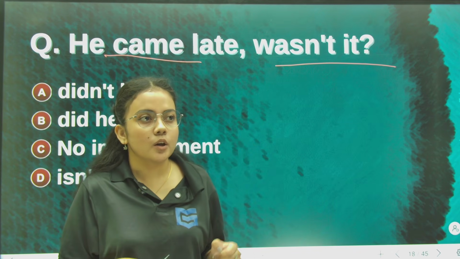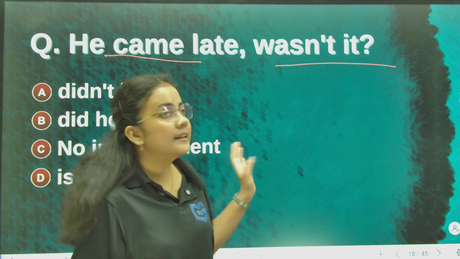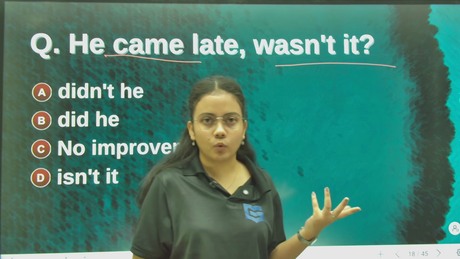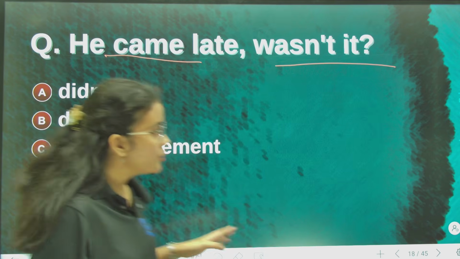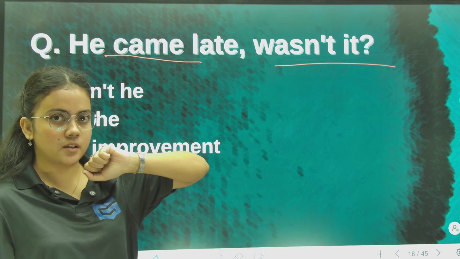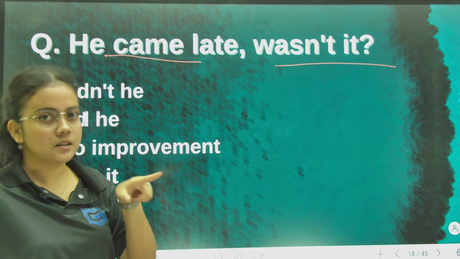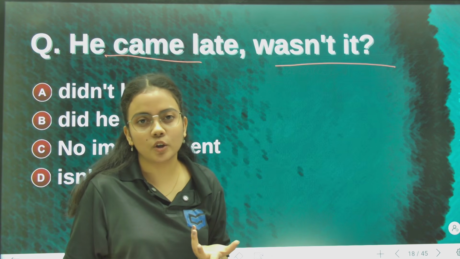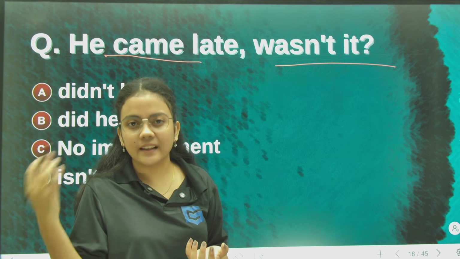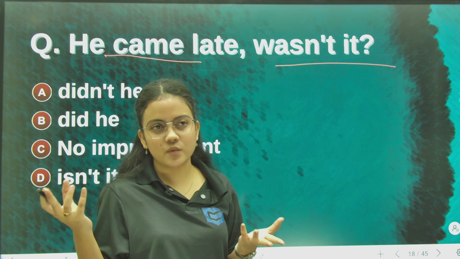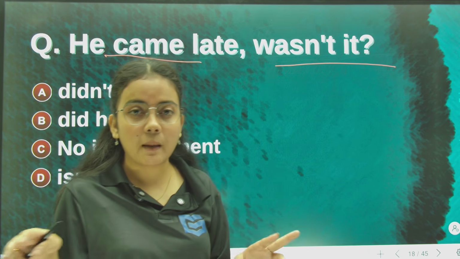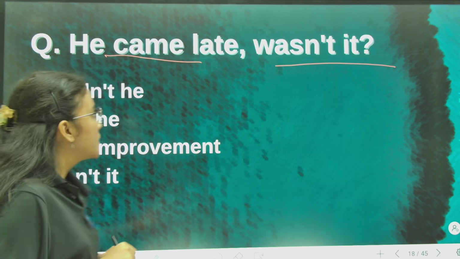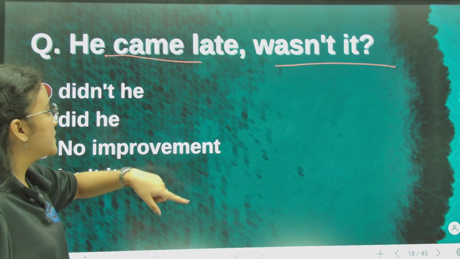When there is an action verb, the question tag we write is do, does, did. Okay, action verb. Now here you see the action verb is in past tense: came is past tense. Doing verbs, we say, are those when, unlike an auxiliary verb, it shows some work being done. That's what we say a doing verb, like in using a trick. So he came late, wasn't it, came.